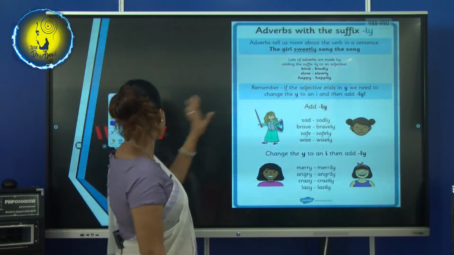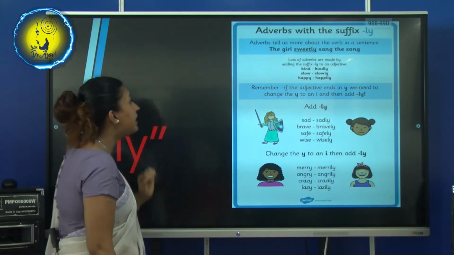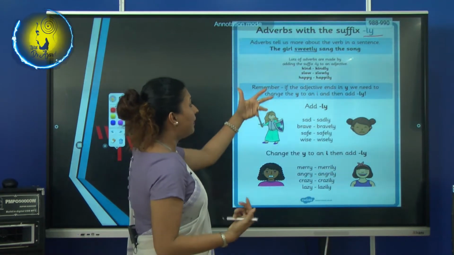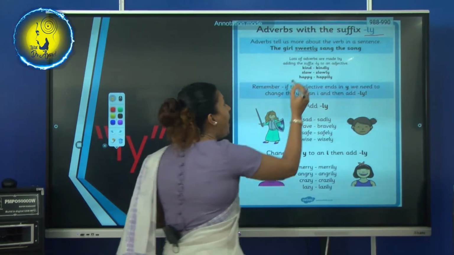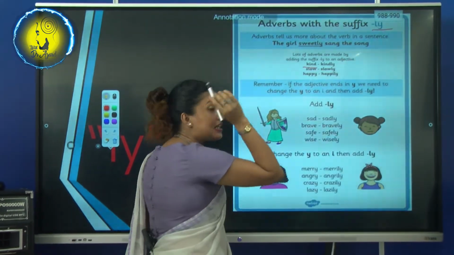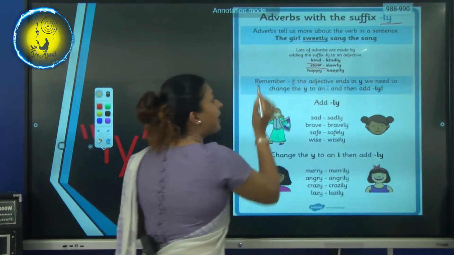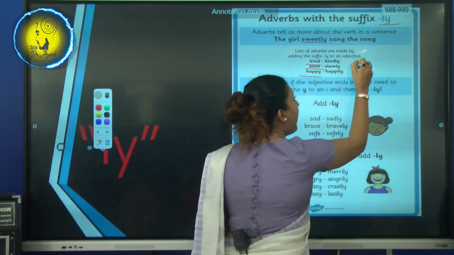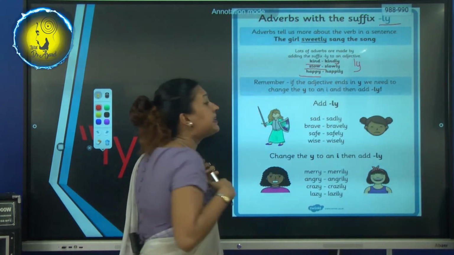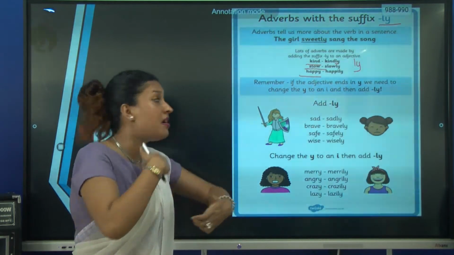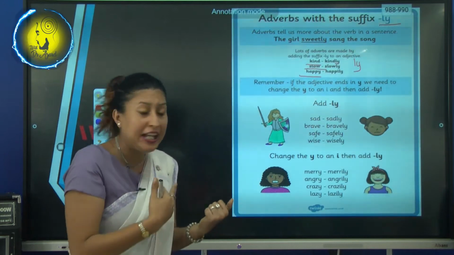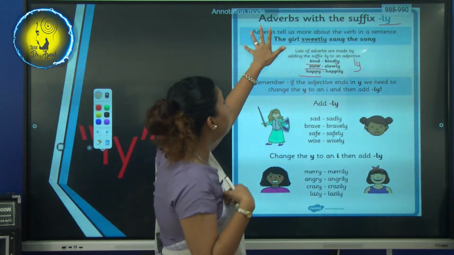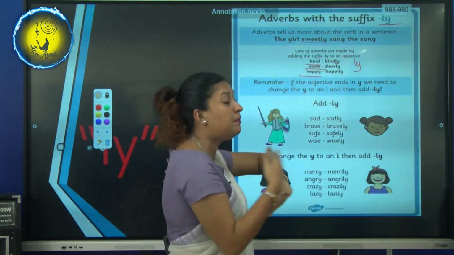Suffix ly. Now let's take kind, slow, happy. When you add ly, what has happened? It has transformed the root word into an adverb. Adverbs tell more about the verb in a sentence.